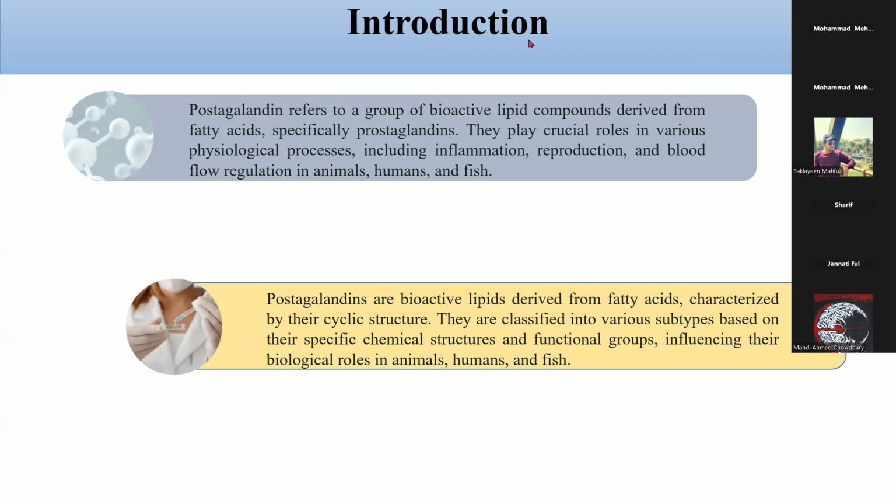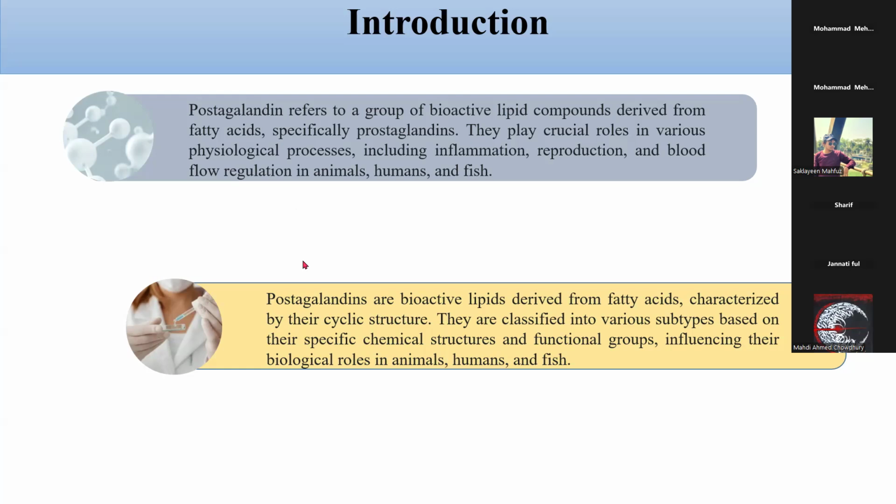Prostaglandin introduction. Prostaglandin refers to a group of bioactive lipid compounds derived from fatty acid. They play crucial roles in various physiological processes, including inflammation, reproduction, and blood flow regulation in animals, humans, and fish.